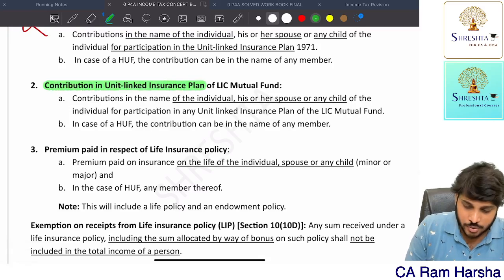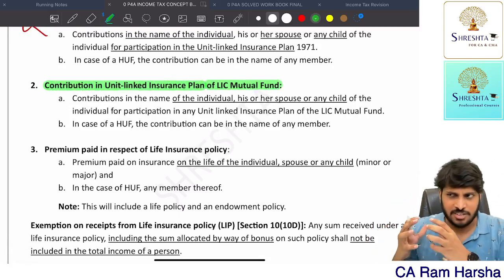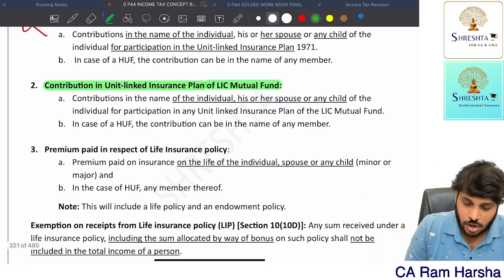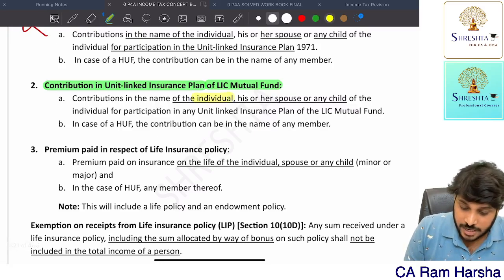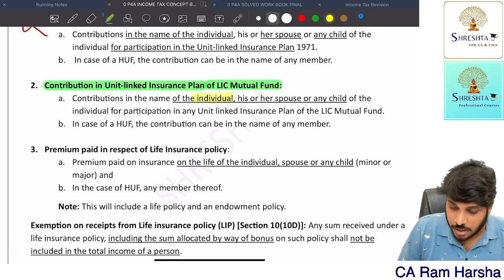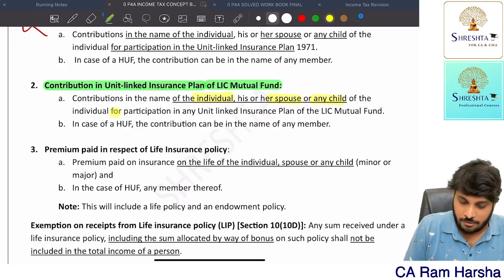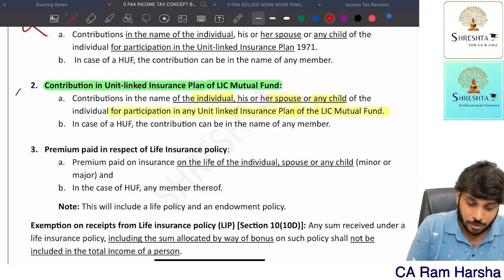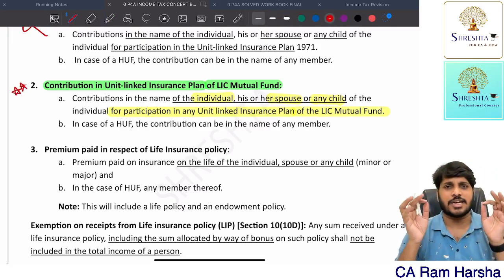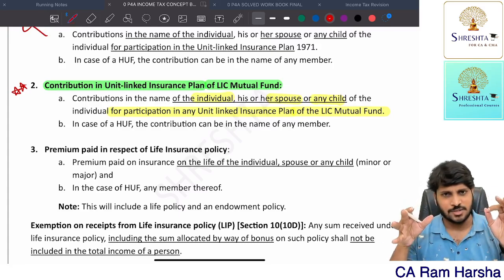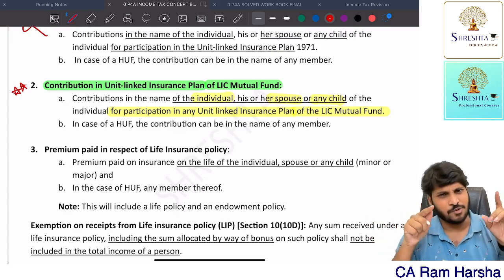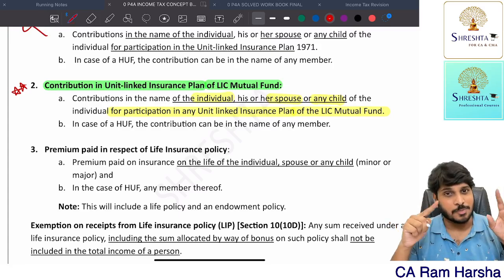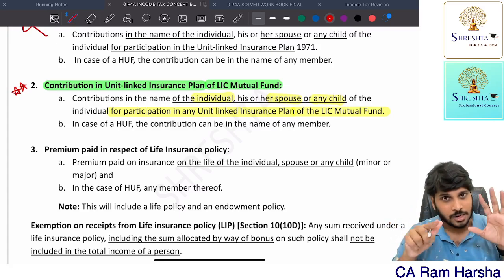Contribution in unit linked insurance plan of LIC mutual fund. If Life Insurance Corporation is running a mutual fund, to that you contributed unit linked insurance. So contribution in the name of the individual, means the assessee himself or spouse or any child, for participation in the unit linked insurance plan of LIC mutual fund. So this is important. Getting it? So if at all you are taking any unit linked insurance plan, what is unit linked insurance plan? Very simple. I think I would have told you in capital gains, because capital asset definition includes ULIP, which is not exempt under 10(10D) because of the premium amount paid exceeding 2.5 lakh in any term of the policy.